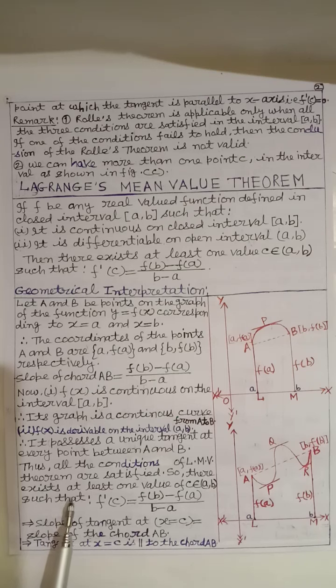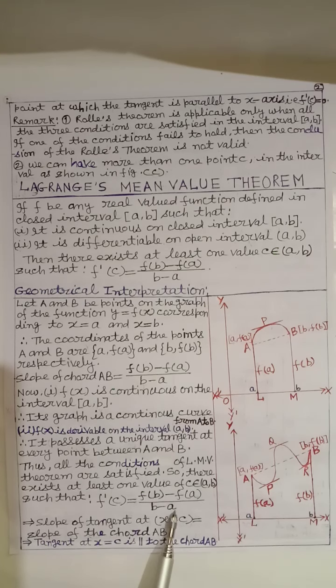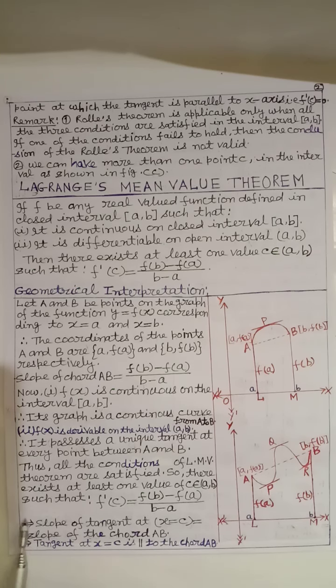So there exists at least one value of c belonging to the open interval a to b, that is, between a and b, such that f dash c equals f b minus f a by b minus a. This implies that the slope of the tangent at x equals c is equal to the slope of the chord AB.